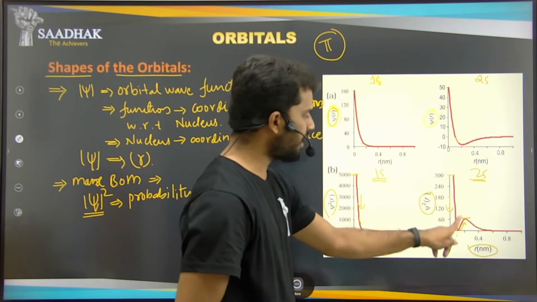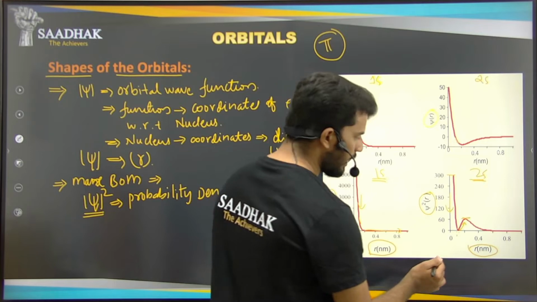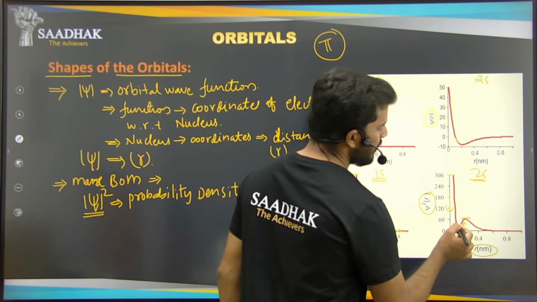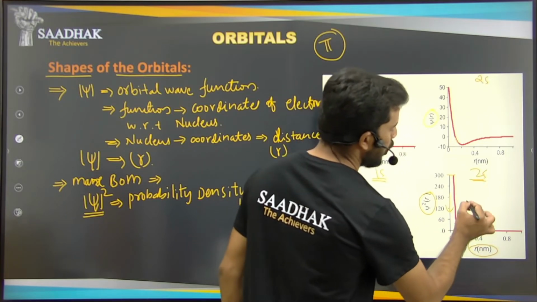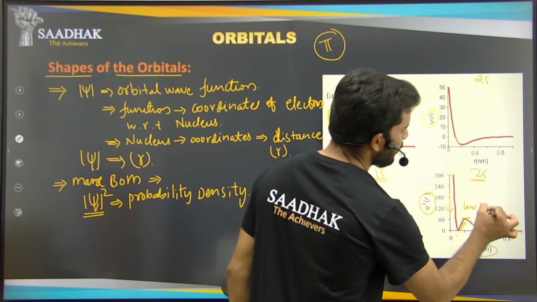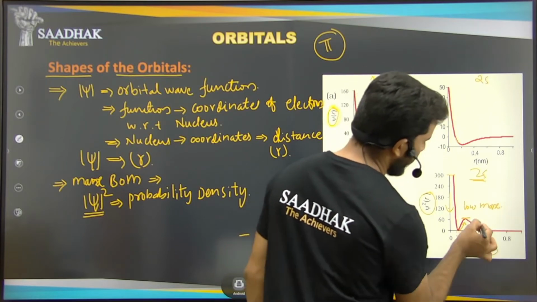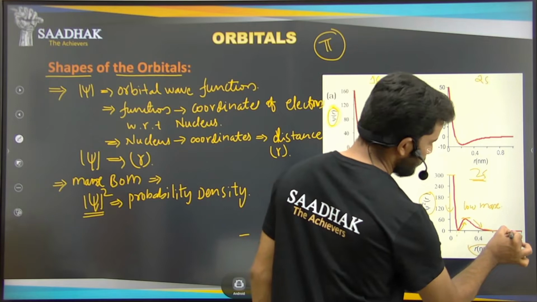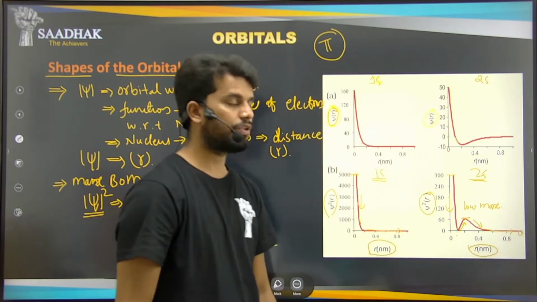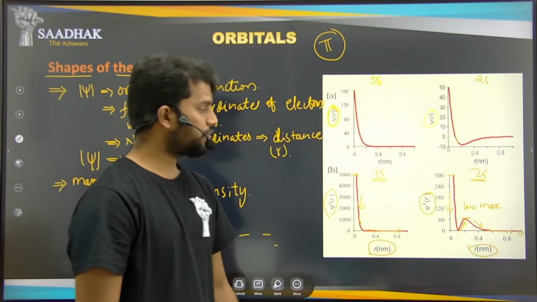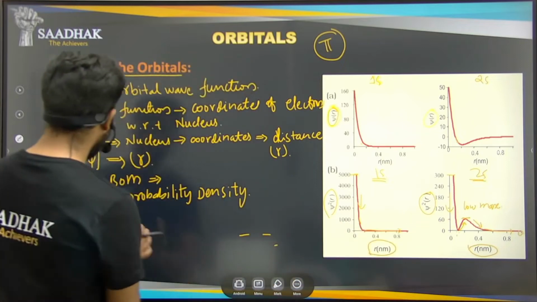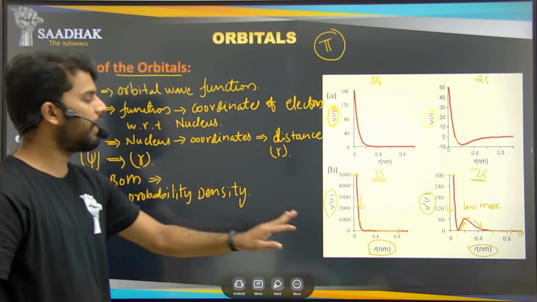From that maximum point it is decreasing, and again it increases a bit, approaching a lower maximum, and then again starts decreasing and becomes 0. The psi function value is becoming 0. So this is how the psi function value is changing depending on the r.